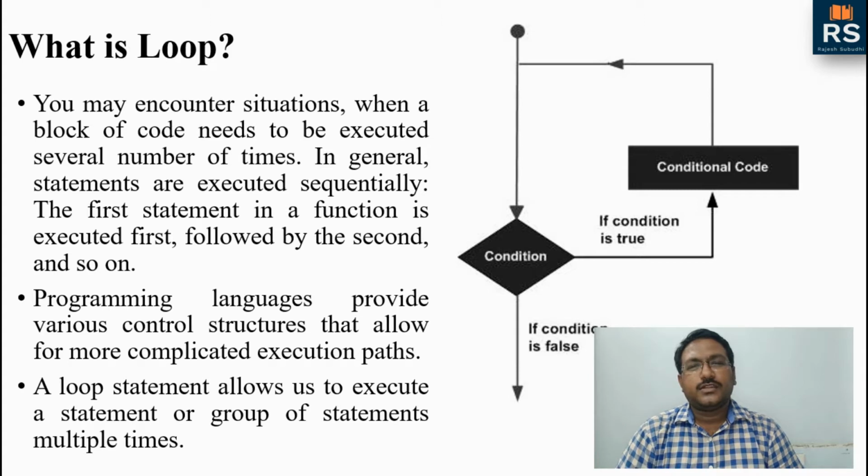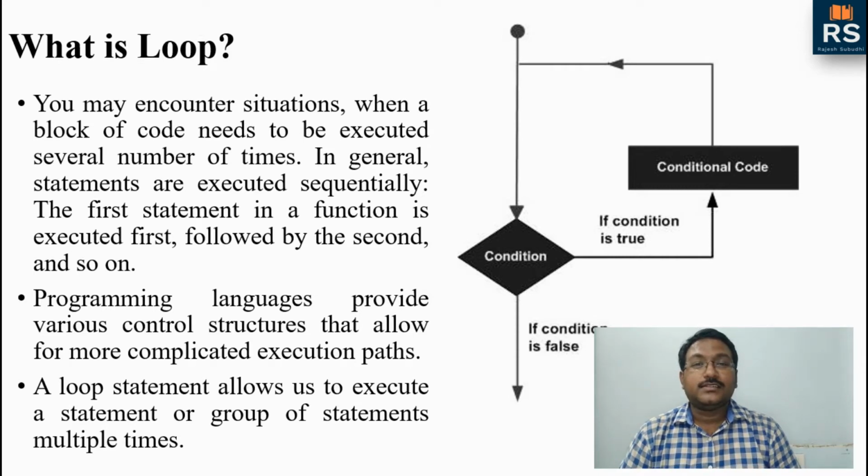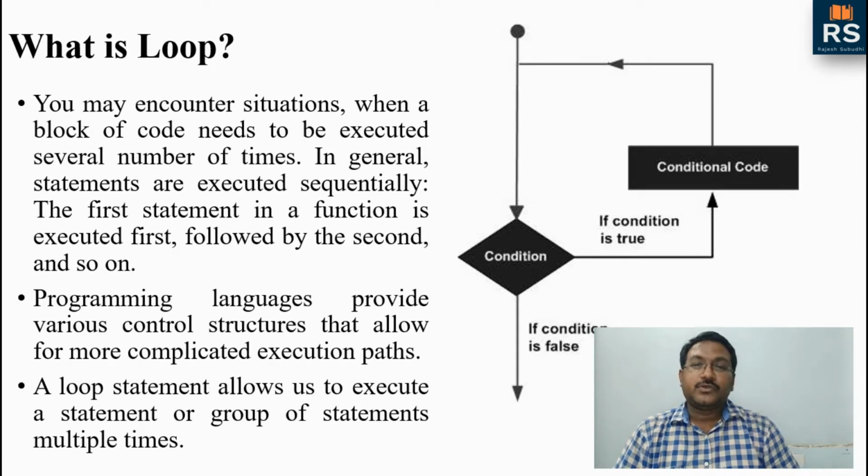The loop is used in every programming language. It can be a small, easy programming language or a very difficult one, and in day-to-day life also we normally use loops. If a loop ends in a certain limit of time, it's a finite loop. If the loop is unending, that means the condition which is given will never be false, then it's an infinite loop. Fine. So let us see the types of loop we have in C.